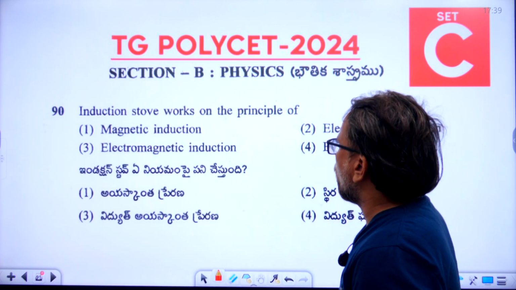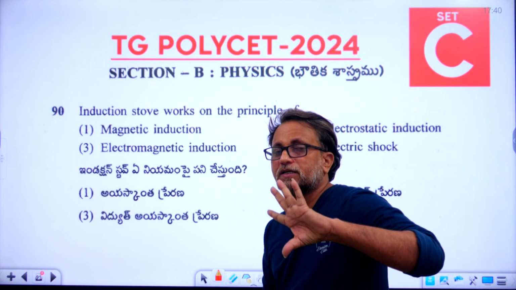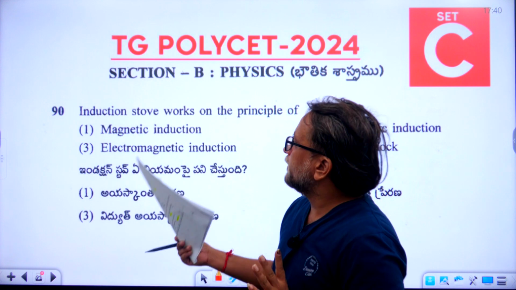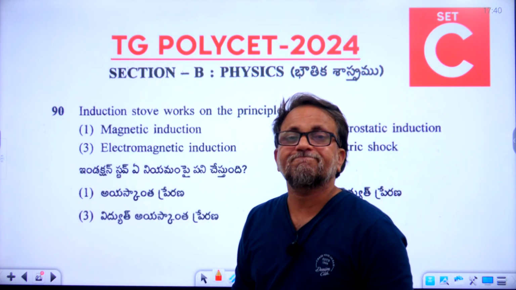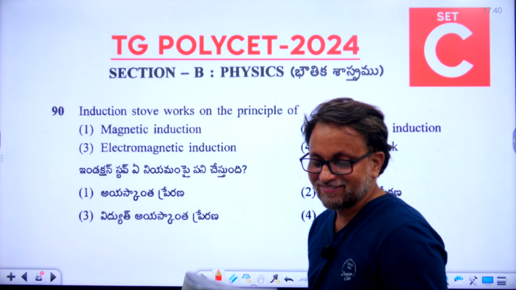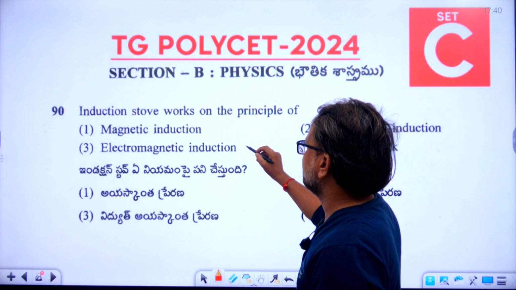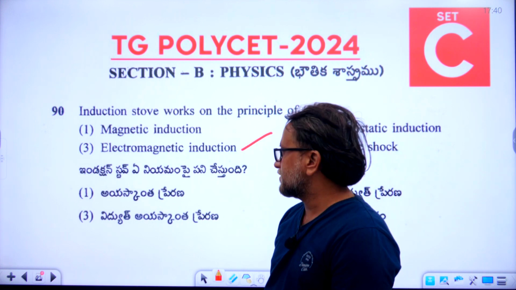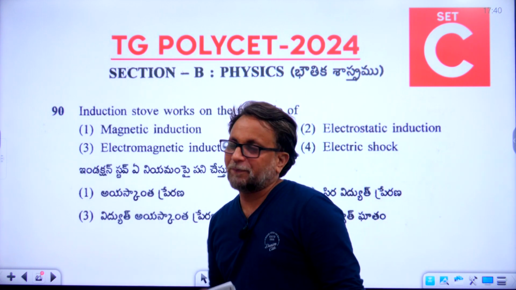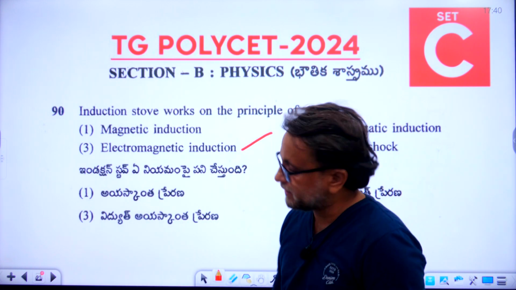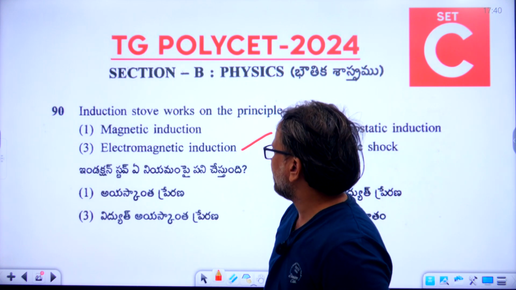Induction stove works on the principle of, so on which principle the induction stove works? 90th question. What is the right answer? Right answer is electromagnetic induction. Third option is the right answer. So 90th question answer is third option, electromagnetic induction.